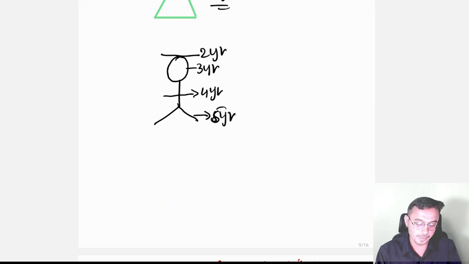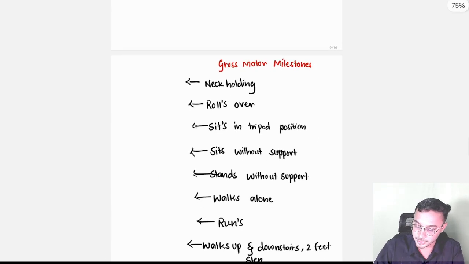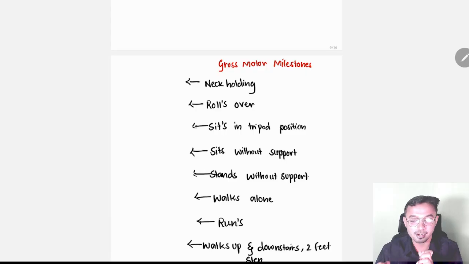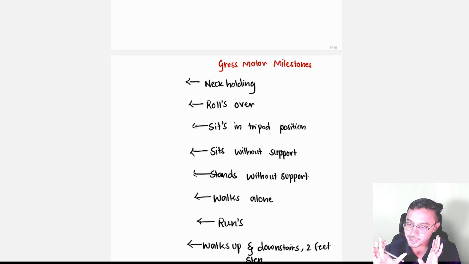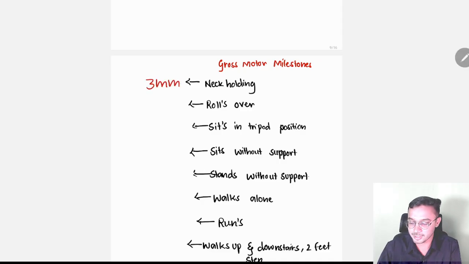This is about milestone. And now trust me, we'll go, you just look into over here. Neck holding, I taught you when can a baby hold the neck. Baby can recognize the mother and baby will be scared that it will fall down from the mother. So that's why neck holding will come under 3 months. Rollover, I thought you know, like rollover 4 months. I have told you, showed the diagram also.